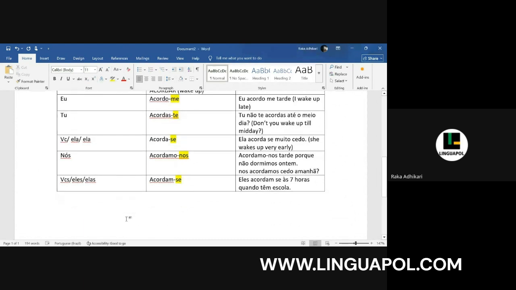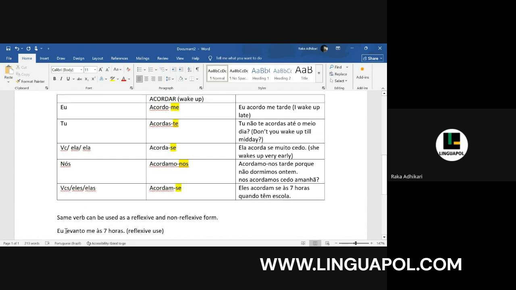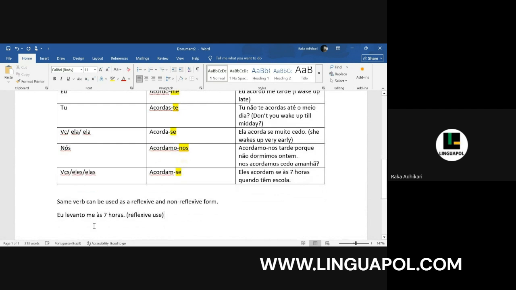Now the same verb can be used in reflexive and non-reflexive form. For example, like we saw that example, eu levanto-me às 7 horas. This is a reflexive use. We can see the reflexive pronoun here. Levanto-me is I get up. There's a difference between acordar and levantar. Acordar is to wake up, whereas levantar is to get up, actually leave the bed.